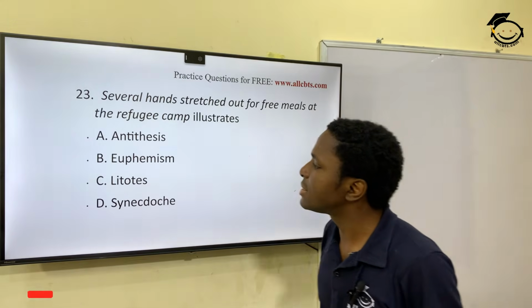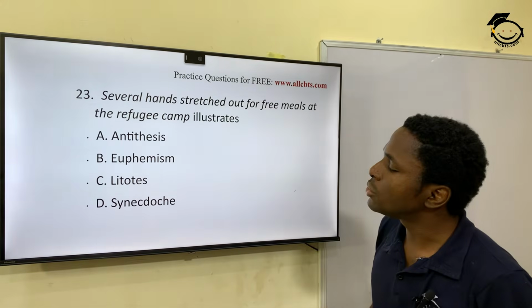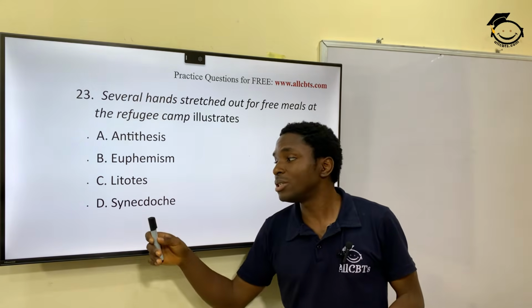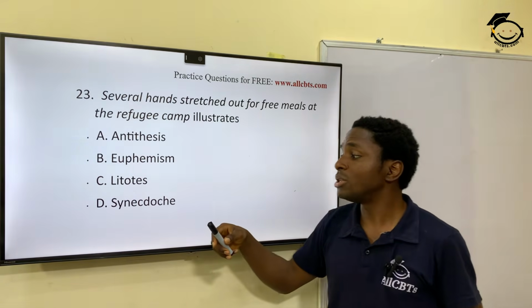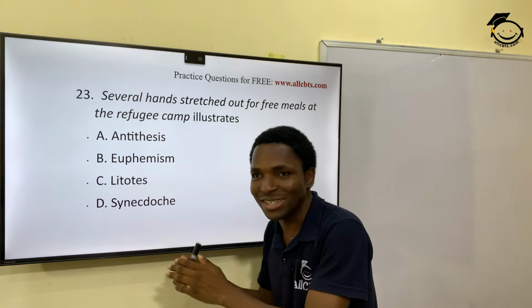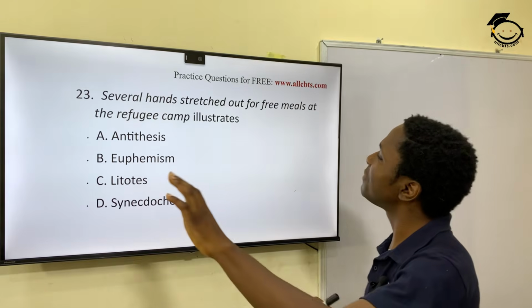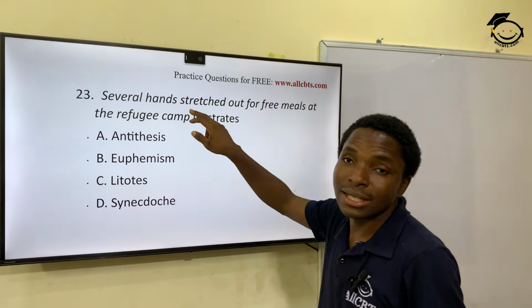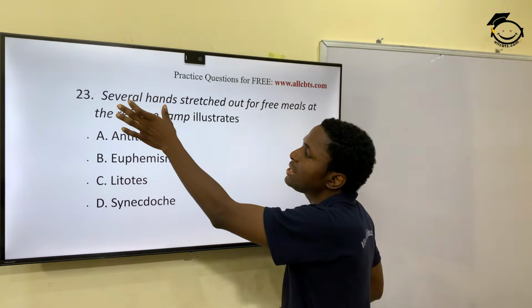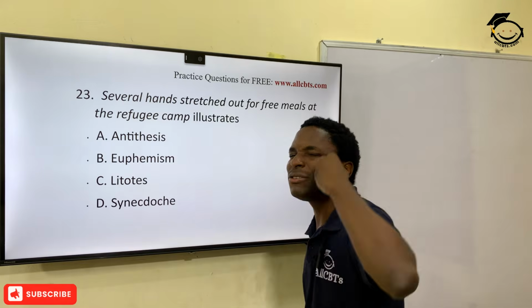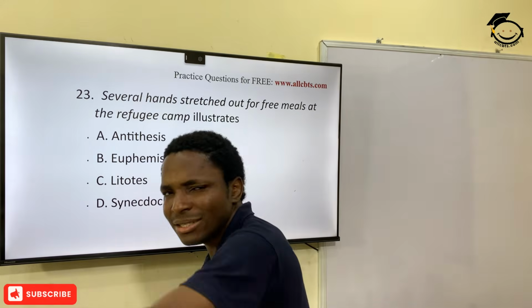23. Several hands stretched out for free meals at the refugee camp illustrates what? We have antithesis, euphemism, litotes, synecdoche. Some call it synecdoche, some call it synecdoche. Whichever you call it, it's just to know it. So several hands stretched out for free meals at the refugee camp illustrates what? Several hands. Now, this is a part of the body, a part of something that is giving us an idea of the thing.